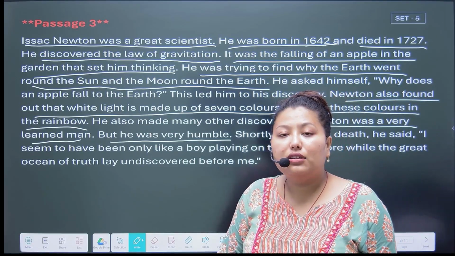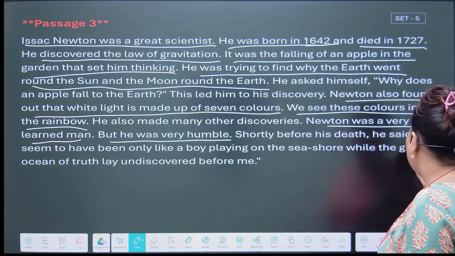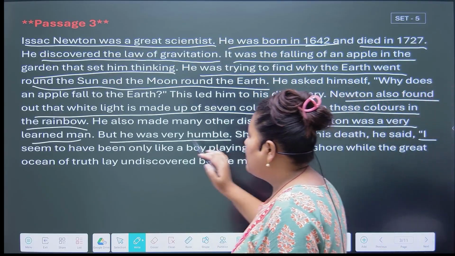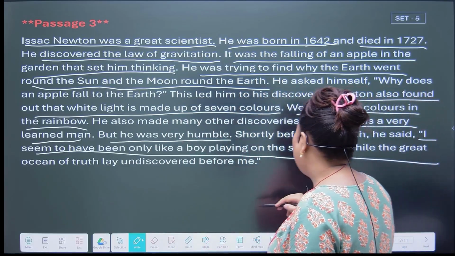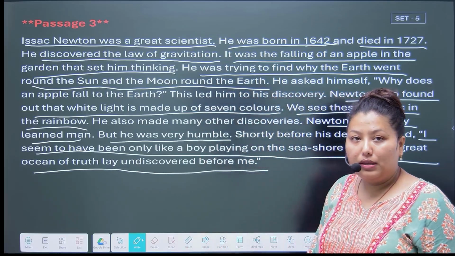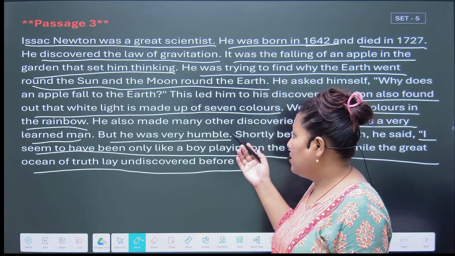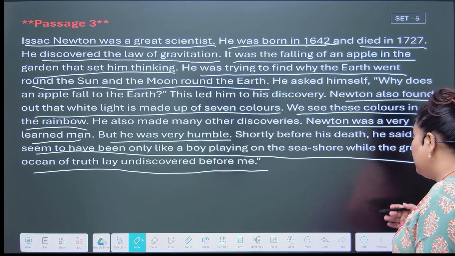What did Isaac Newton said when he was dying? So Isaac Newton said when he was dying that I seem to have been only like a boy playing on the seashore while the great ocean of truth lay undiscovered before me. So all these questions, write it down in a copy and read this, okay, and learn this.